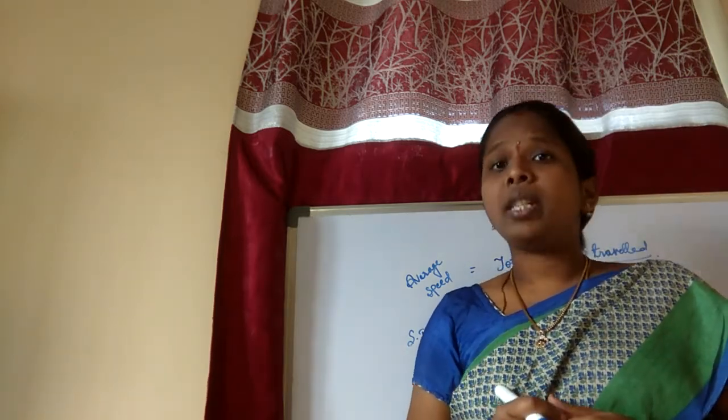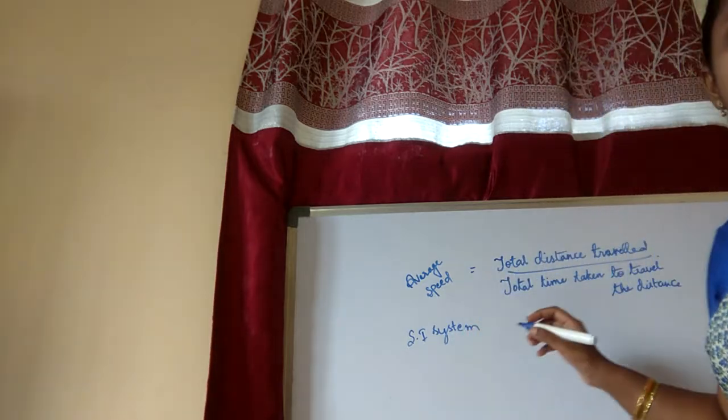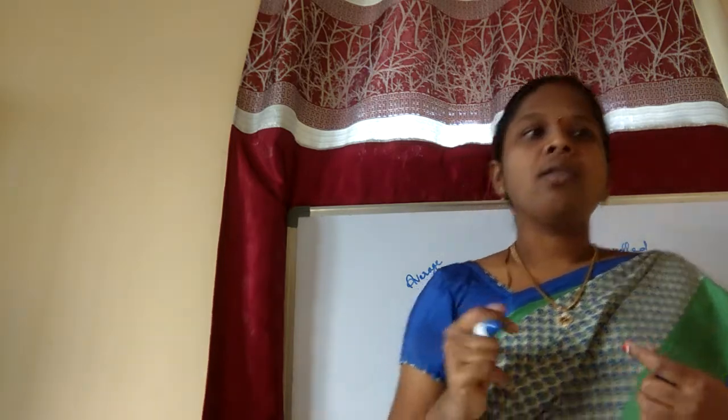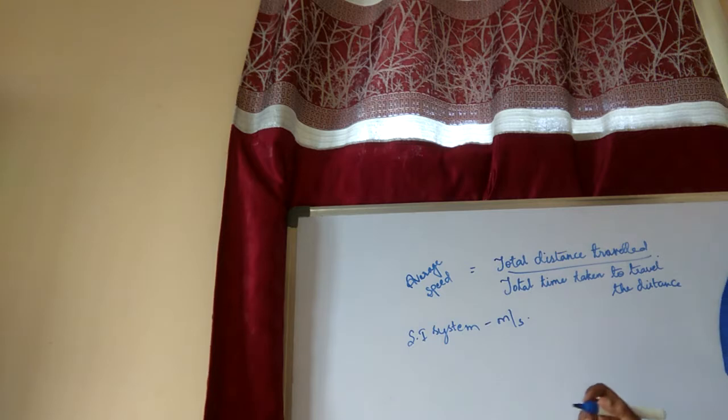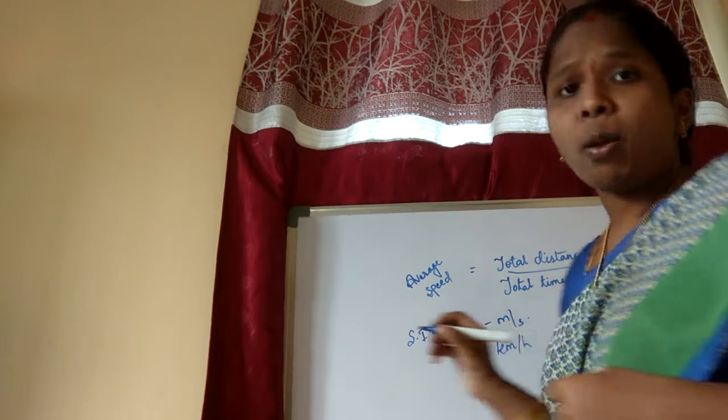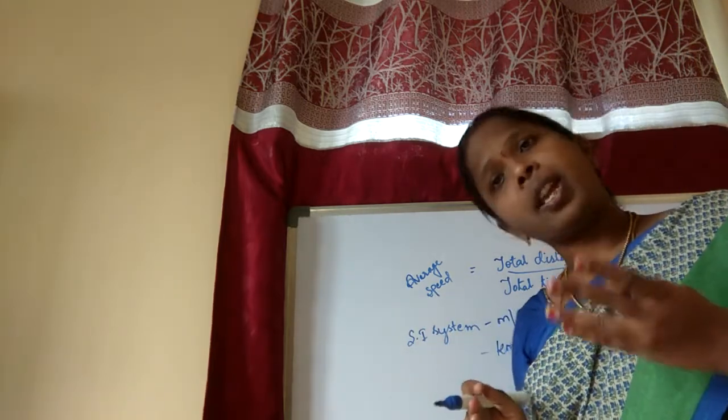is meter per second. This will be calculated in meters per second. Another unit commonly used for speed is kilometer per hour. I already said before, it will be calculated in meters per second or kilometers per hour. So in this way the average speed will be calculated with some units, and the units will be in this way.